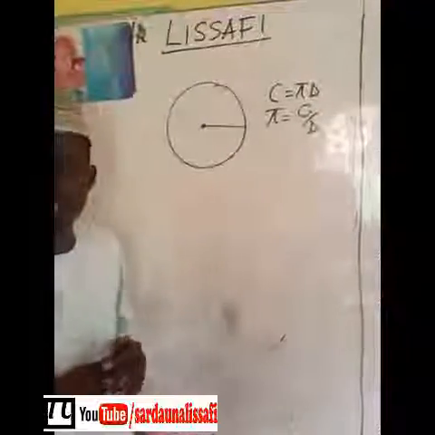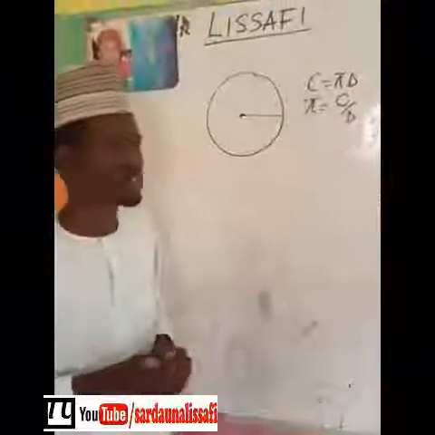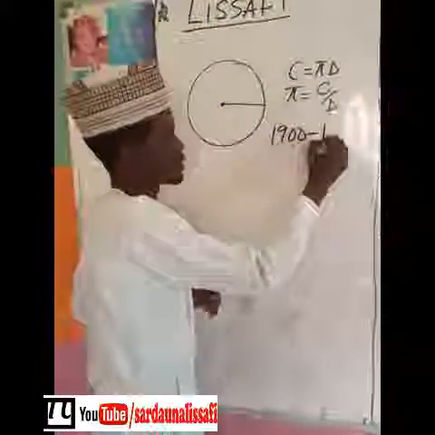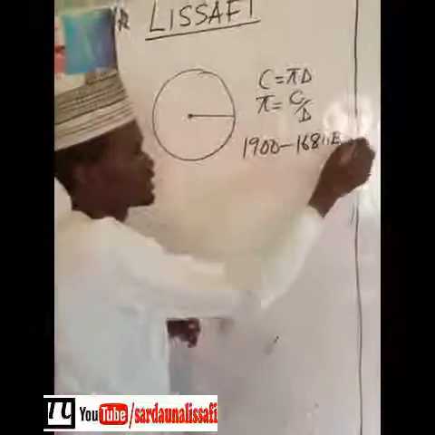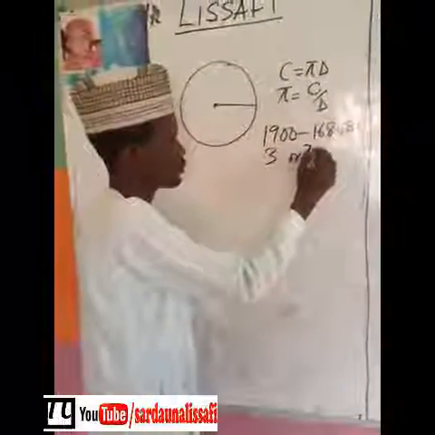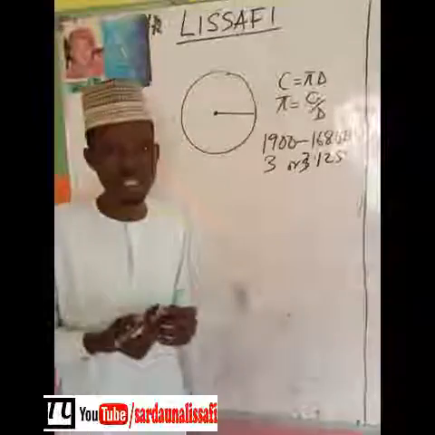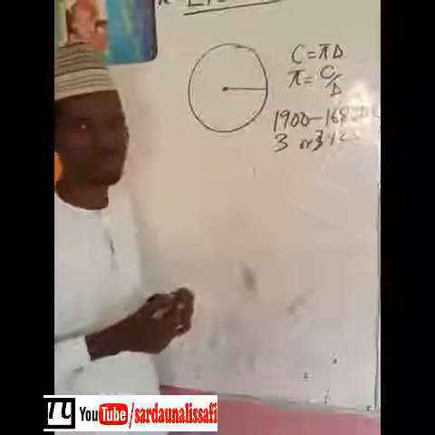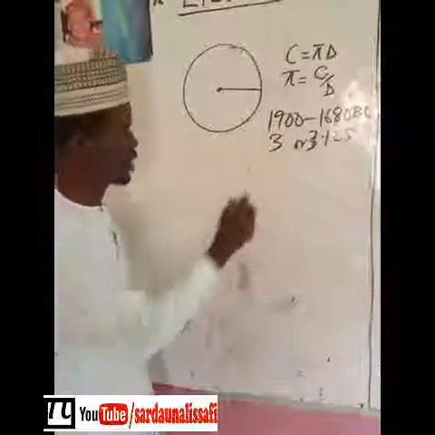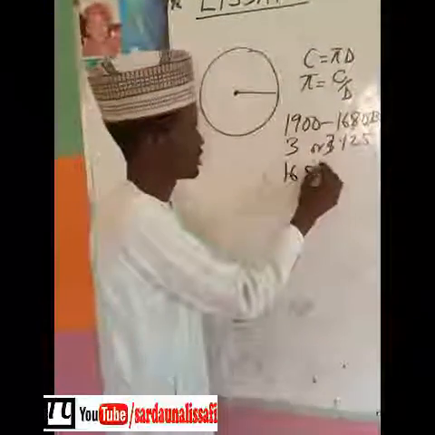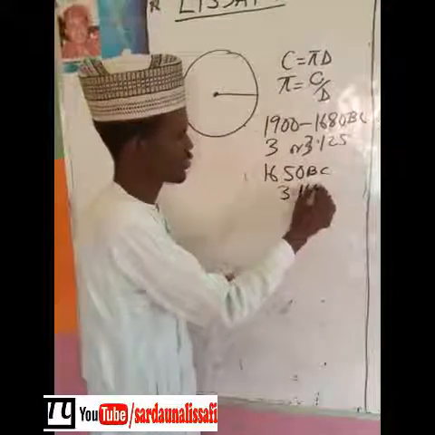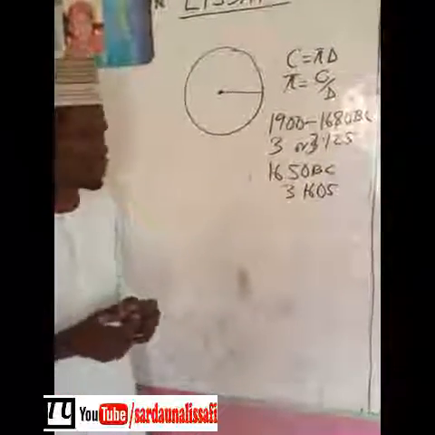Pi has been in use for the past 4,000 years now. Around 1900 to 1680 BC, the early Babylonians used a value of 3 or 3.125, as seen in their work, when they wanted to calculate the area or circumference of a circle. But in Egypt, somewhere around 1650 BC, they used a value of 3.1605 to calculate the area or circumference of a circle.